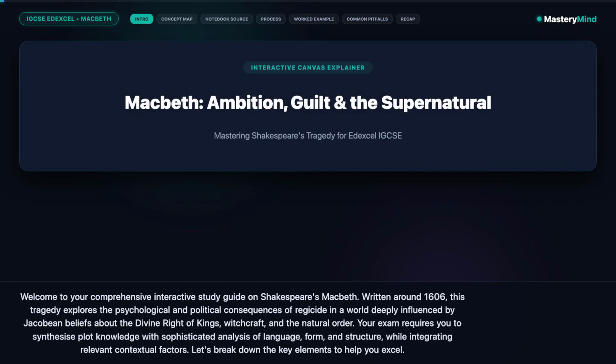Welcome to your comprehensive interactive study guide on Shakespeare's Macbeth. Written around 1606, this tragedy explores the psychological and political consequences of regicide in a world deeply influenced by Jacobean beliefs about the divine right of kings, witchcraft, and the natural order. Your exam requires you to synthesize plot knowledge with sophisticated analysis of language, form, and structure, while integrating relevant contextual factors. Let's break down the key elements to help you excel.